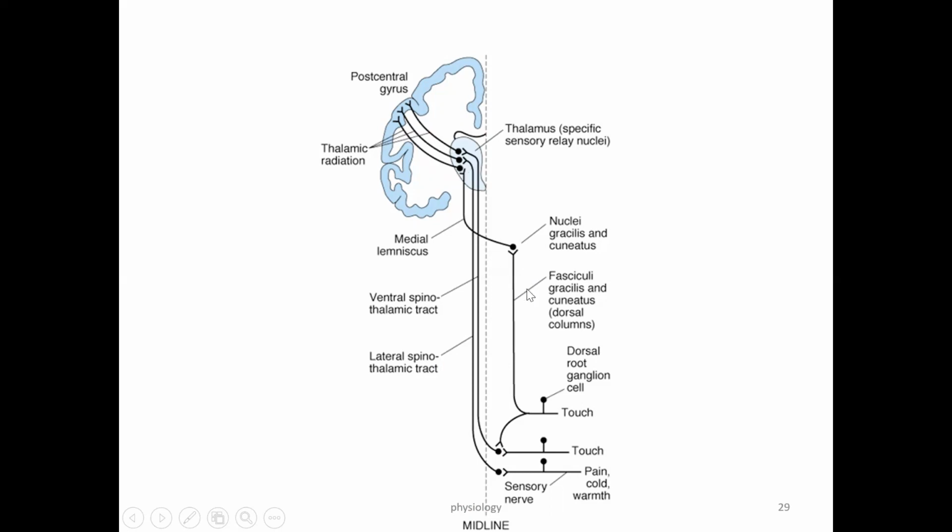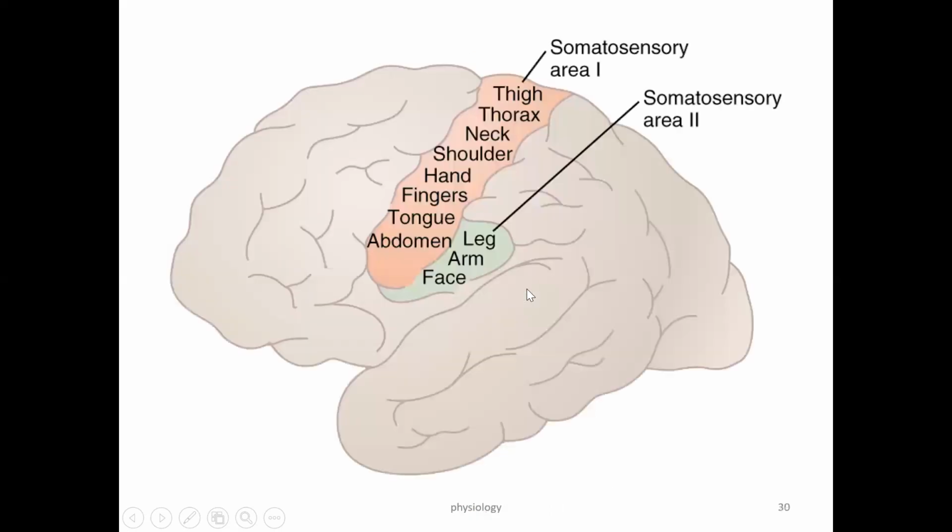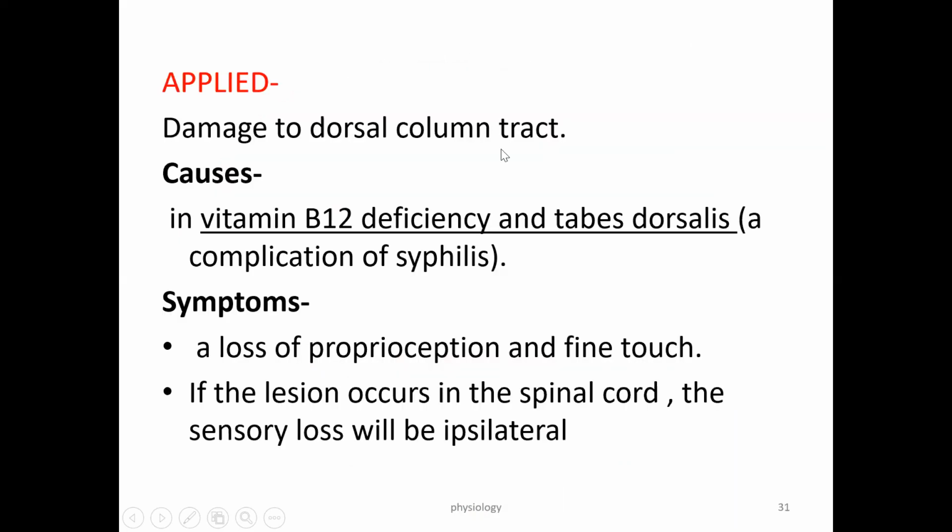Now, what are the functions of the dorsal column pathway? So these are the different areas. That is topographical representation. You can see how the different body parts are represented over the brain: thigh area, thorax, neck, shoulder, hand. This is called topographical representation. In viva they will ask what is topographical representation.